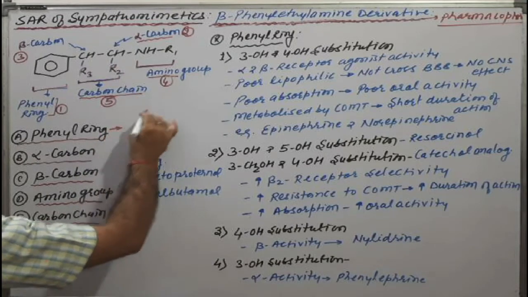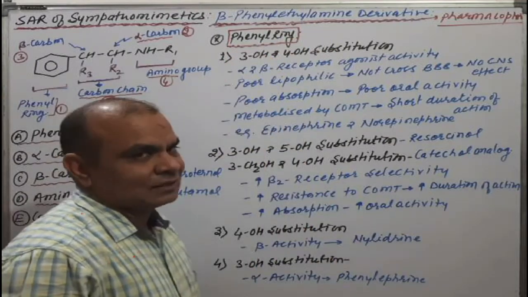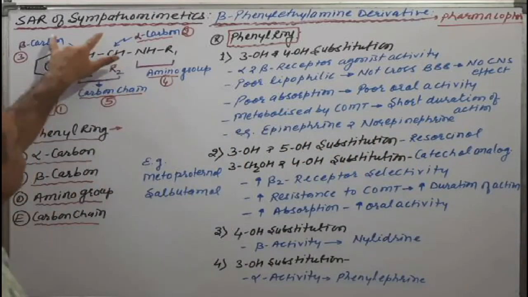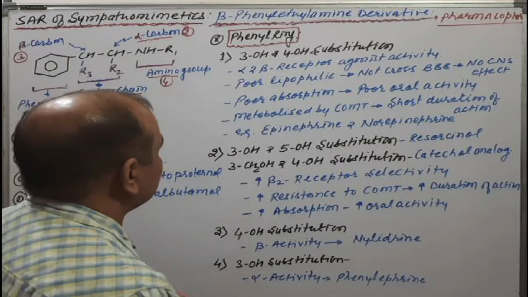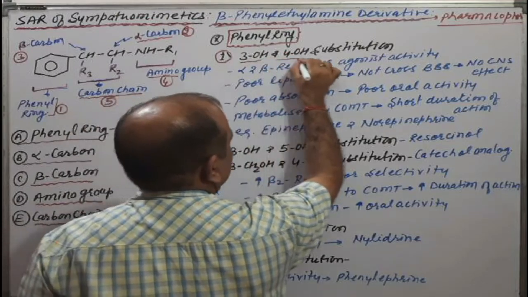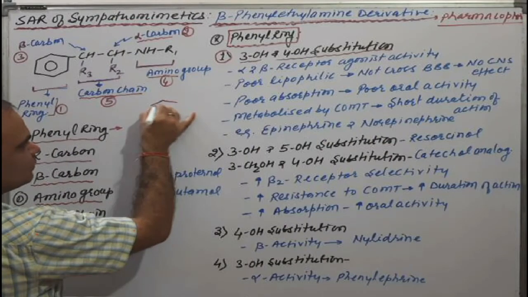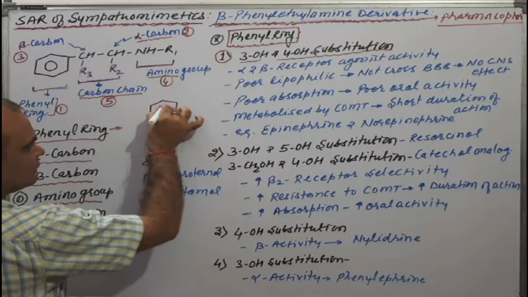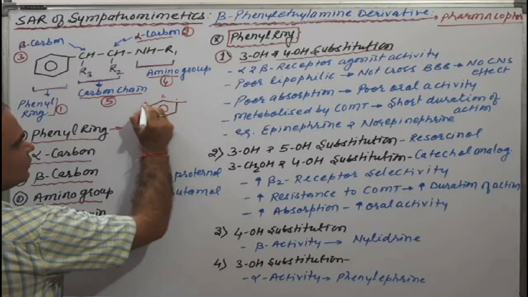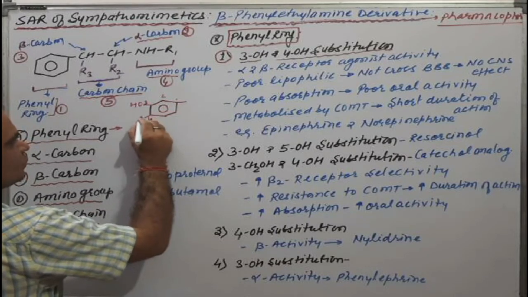Phenyl ring means here is the phenyl ring. Then what is the substitution and how can we substitute the phenyl ring if we look at sympathomimetic drugs? The first point for the phenyl ring is the 3-hydroxy, 4-hydroxy substitution. How 3-hydroxy and 4-hydroxy? Try to understand. Suppose this one is our phenyl ring. That is the 1 position, 2 position, 3 position and 4th position. Means the 3 position has OH, and the 4th position also has OH.